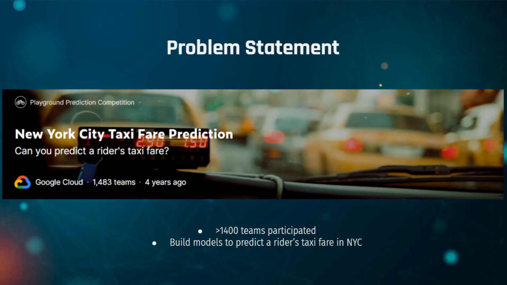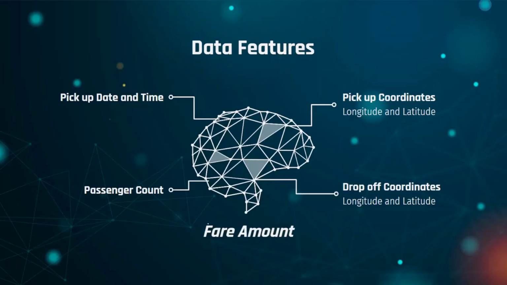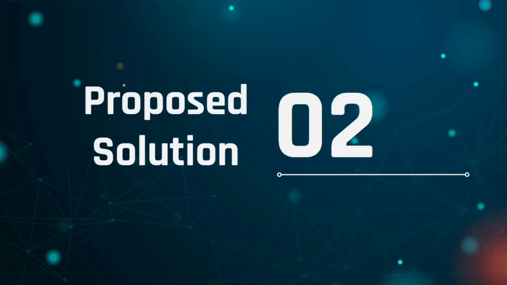In this competition, the participants have to build a model to accurately predict a rider's taxi fare in New York City. There are some key features provided to help us with building our model, such as pickup date and time, pickup and drop-off coordinates, passenger count, and lastly, fare amount. The dataset consists of 55 million training data and 10,000 test data. With all this information at hand, let's talk about our proposed solution.